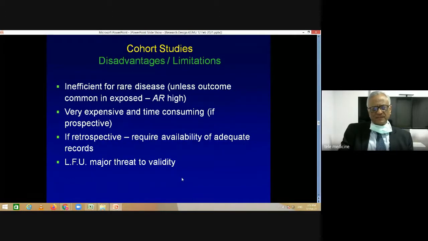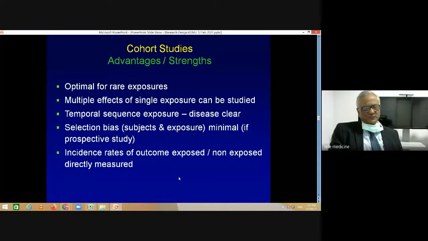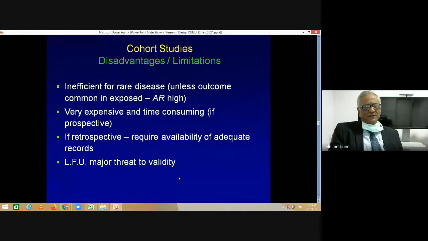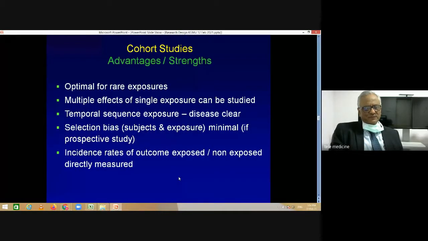So these are the major issues. So remember, cohort studies are optimal for rare exposures. And the other thing is that you can actually find out the multiple effects of a single exposure. So these are the two important strengths of cohort studies.